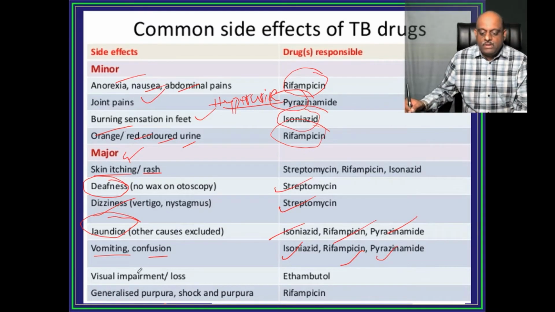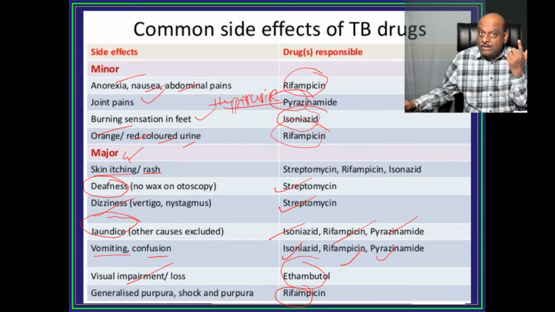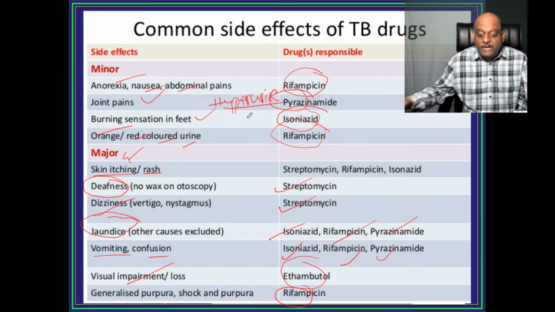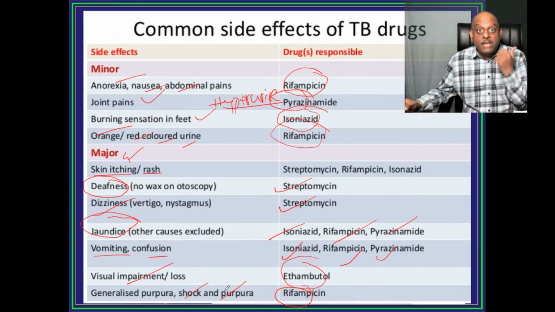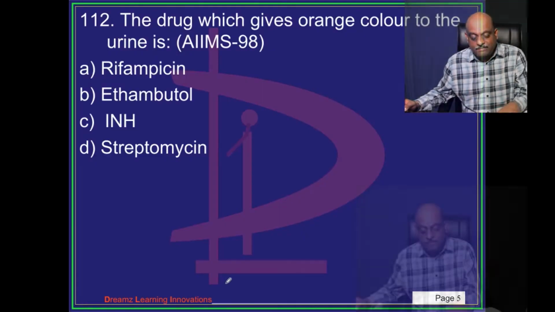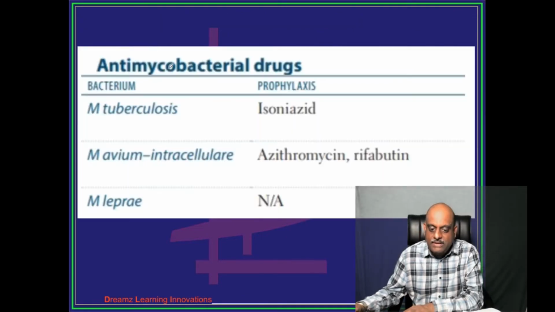Now, ethambutol leads to visual impairment and rifampicin can lead to shock. Rifampicin can lead to purpura. Please don't forget, rifampicin can lead to generalized purpura. So this very important major side effect, rifampicin-associated shock, rifampicin-associated purpura, you should not forget. Now doctor, the drug which gives orange color is rifampicin.